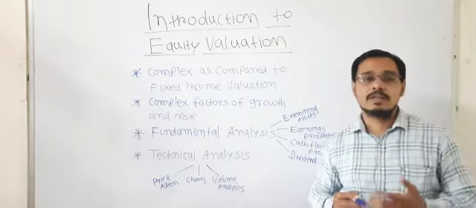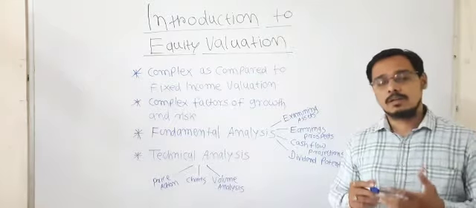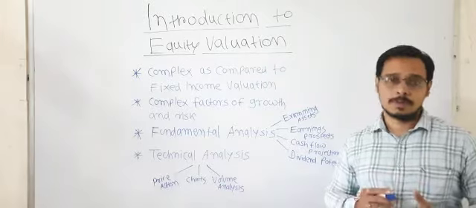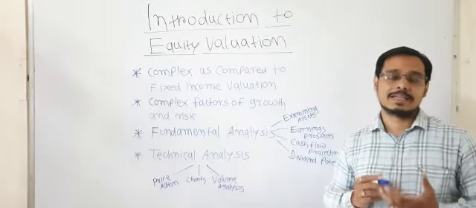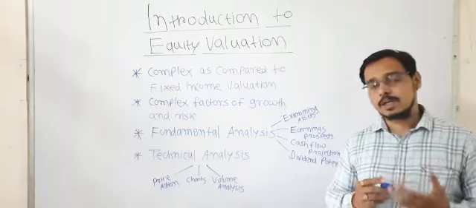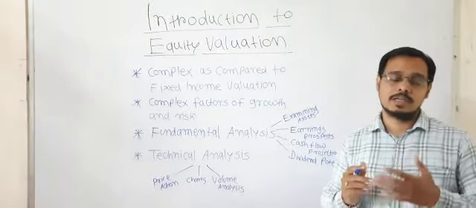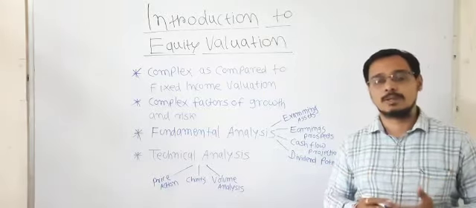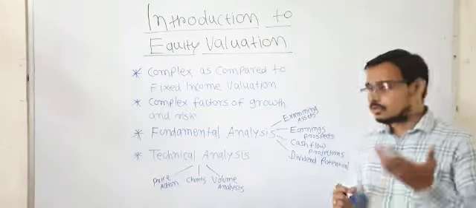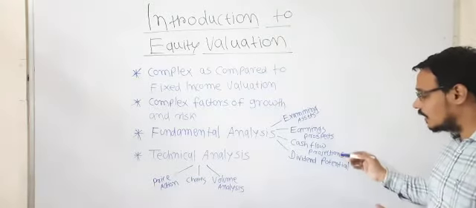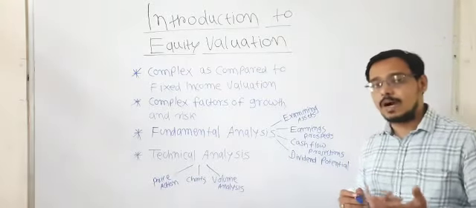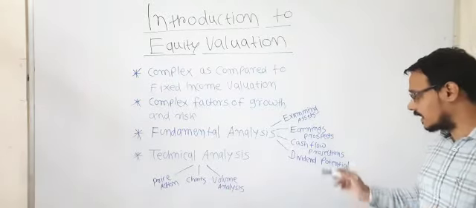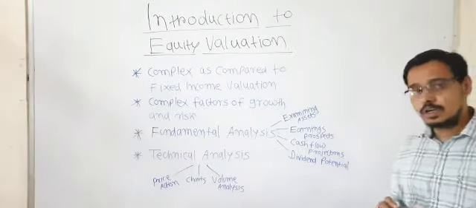Next one is the dividend potential. The dividend completely depends on the growth of a company, how much profit that company is making. If a company is making great profits, it will give you dividend. If it is not making great profits, it won't be possible for the company to give you dividend. So these are the things we have to consider while valuing equity: examining assets, earning prospects, cash flow projections and dividend potential.